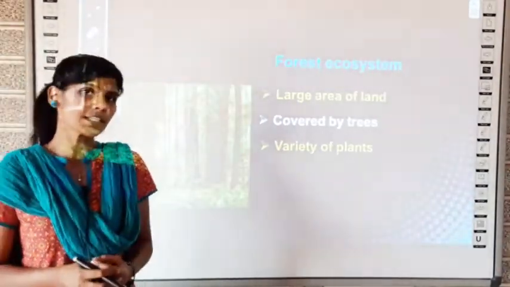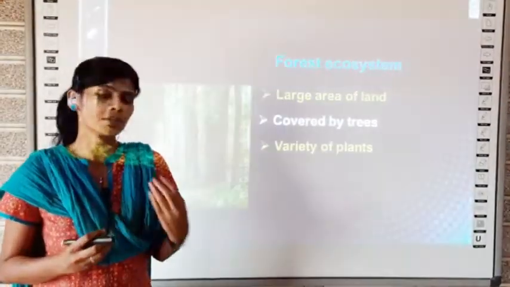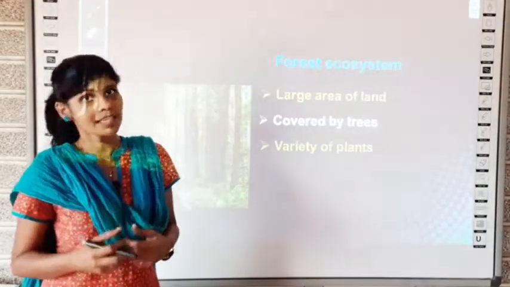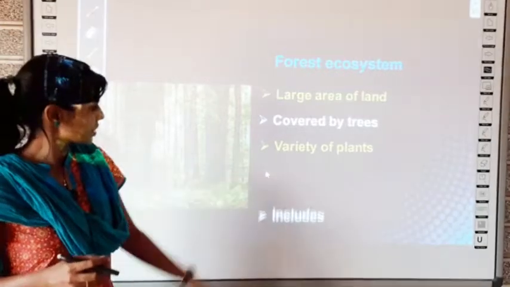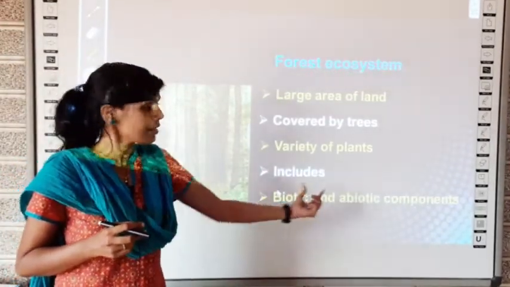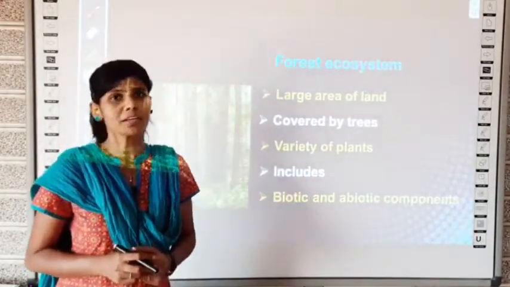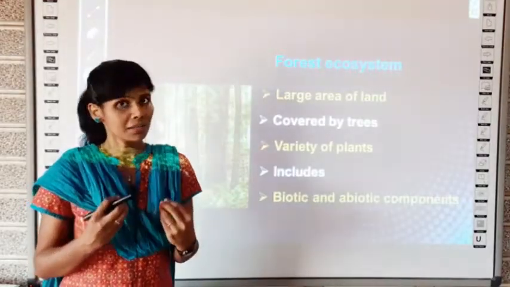What is variety? It is not that one single type of plant or tree, many in number, but it will also have various types of plants. That is also a property of forest. What else then? It includes both biotic and abiotic components. What is a biotic component? Biotic components means the living things in the world.